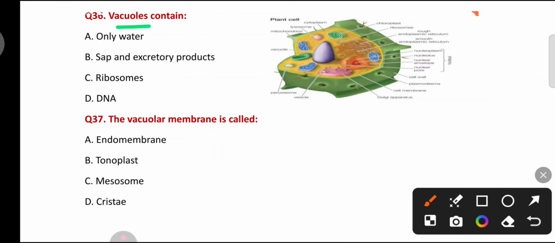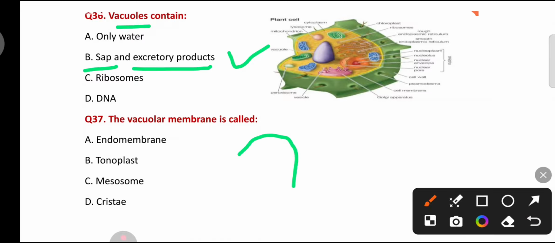Vacuoles contain only water, cell sap, and excretory products, ribosomes, DNA. Vacuoles contain cell sap, which is a solution of salt, sugar, and other solutes, and excretory products. The vacuolar membrane is called endomembrane, tonoplast, mesosome, cristae.